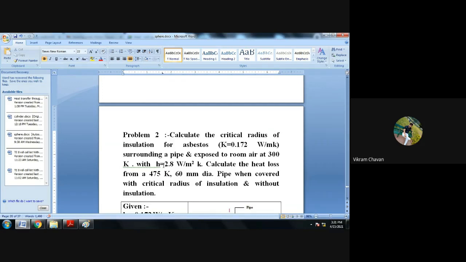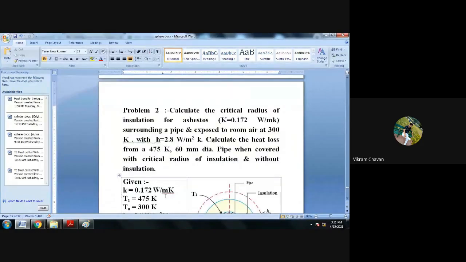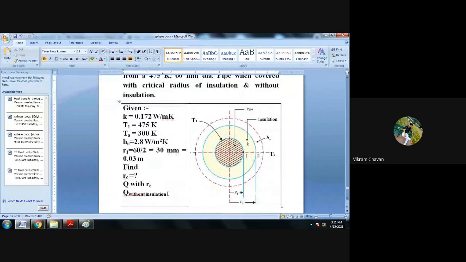When there is no insulation, we can say that the pipe is naked, or directly exposed to environment. So what will be the calculation part and what will be the diagram in that particular case? You can consider the same diagram as we have drawn for the first problem. Consider this is the pipe, and the pipe is of cylindrical geometry. So we have to consider the cylindrical formulas to find the solution for this problem.